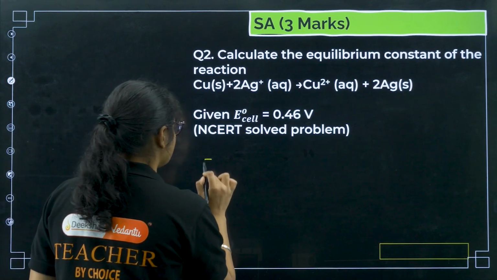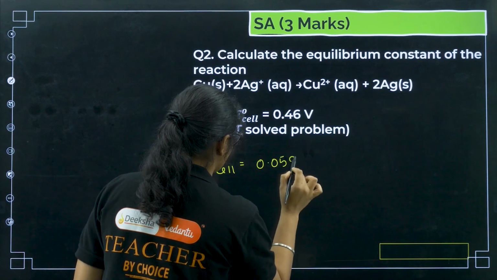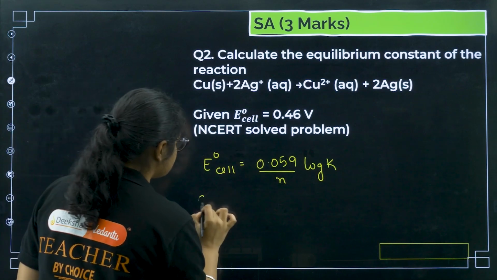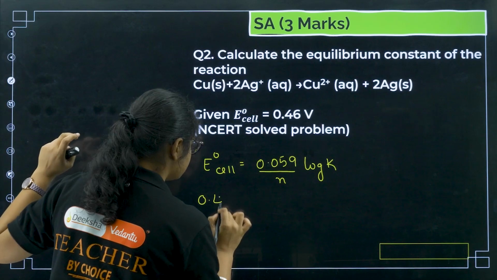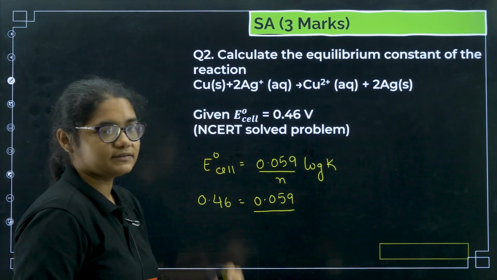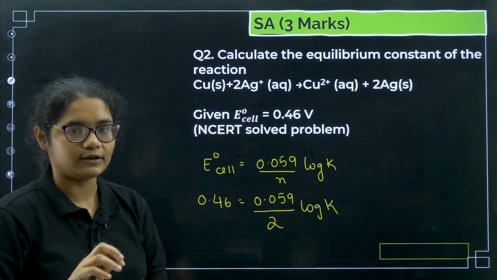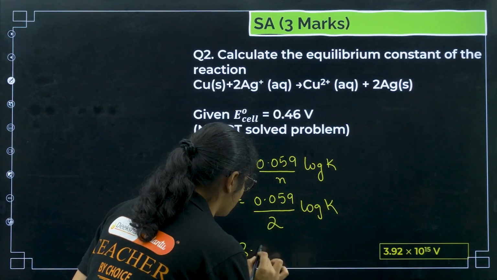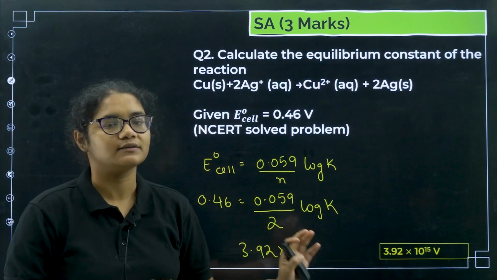So for the equilibrium constant, E naught of the cell is equal to 0.059 by n log of K. Now E naught value we have is 0.46, divided by 0.059 by the n value is 2, log of K. Now you can solve this value, take the antilog, and you can find the K value, which will be around 3.92 into 10 to the power of 15. You can check the calculation and tell if you are getting the same answer or not.